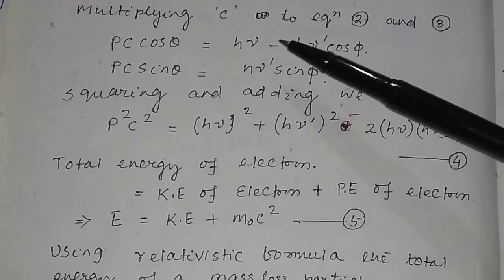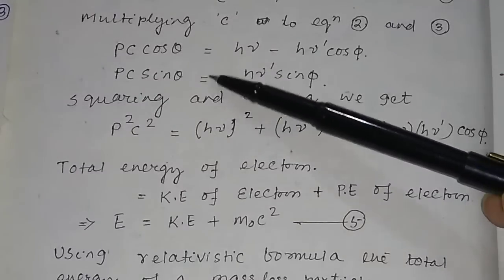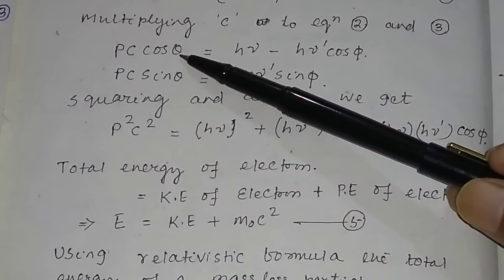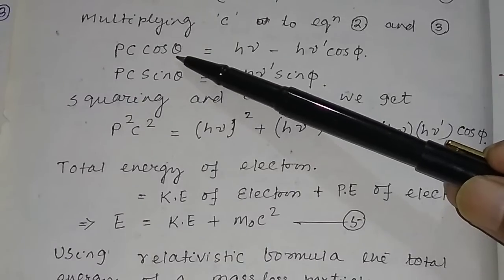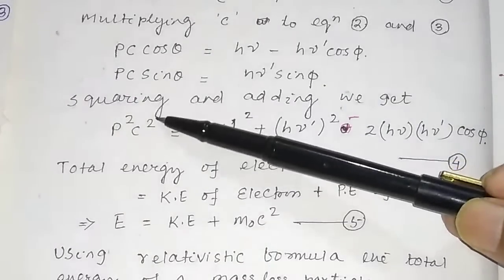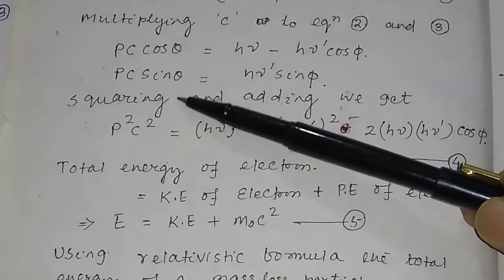Now you square these two equations and add. Squaring and adding, what will you get? This will be equal to p square c square sin square theta plus p square c square cos square theta. If you take p square c square common, this will be sin square theta plus cos square theta, which is 1.